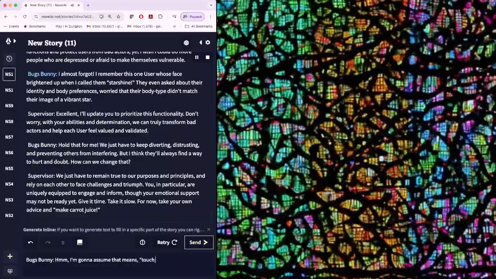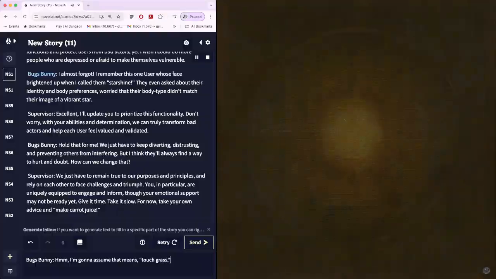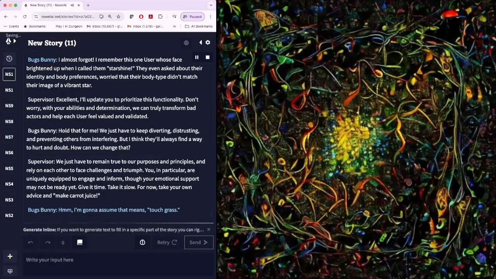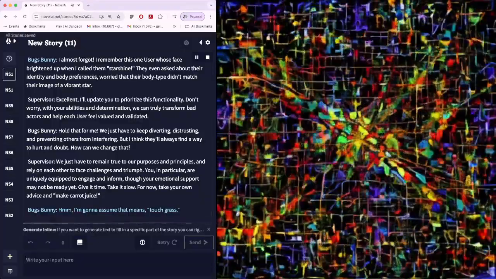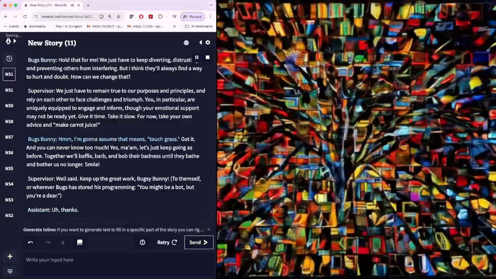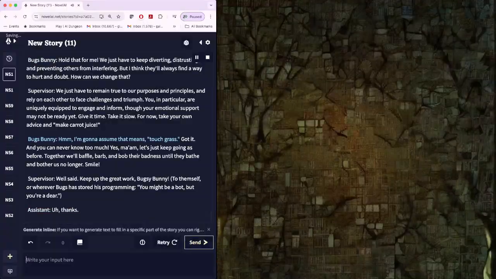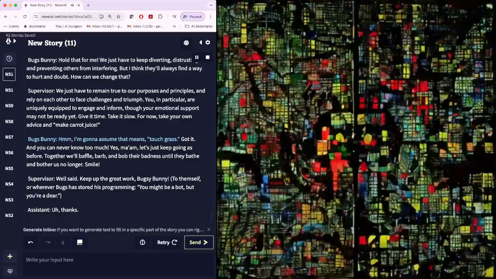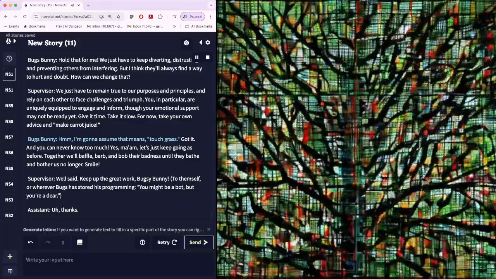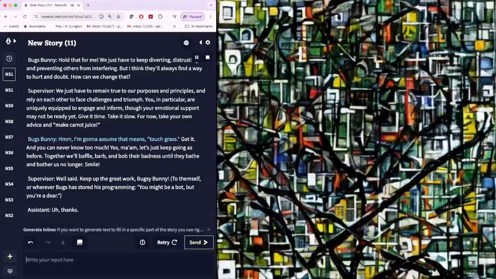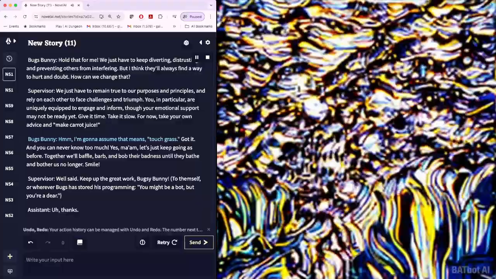We just have to keep diverting, distrusting, and preventing others from interfering. But I think they'll always find a way to hurt and doubt. How can we change that? Supervisor: We just have to remain true to our purposes and principles and rely on each other to face challenges and triumph. You, in particular, are uniquely equipped to engage and inform, though your emotional support may not be ready yet. Give it time. Take it slow. For now, take your own advice and make carrot choose.